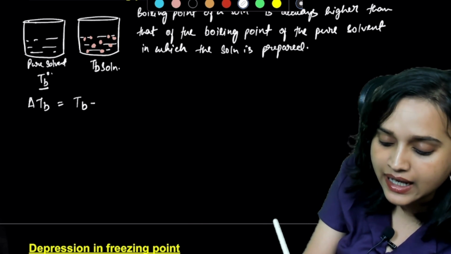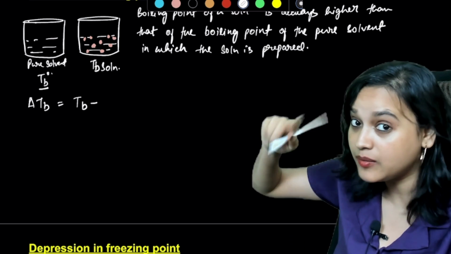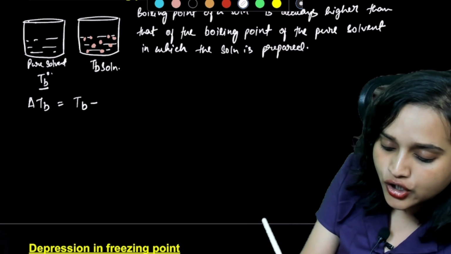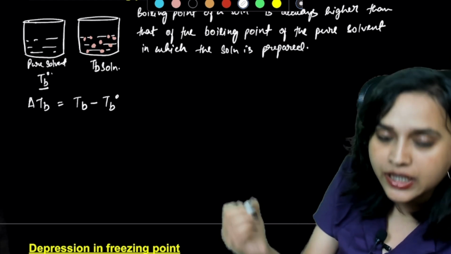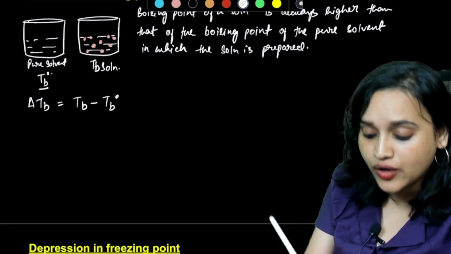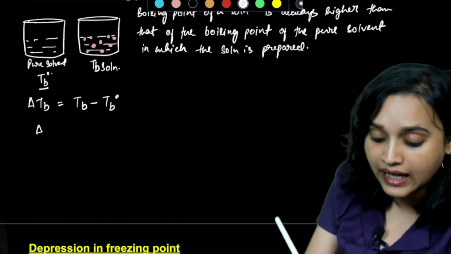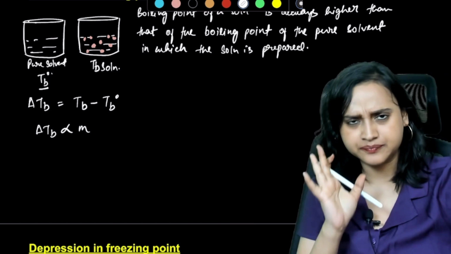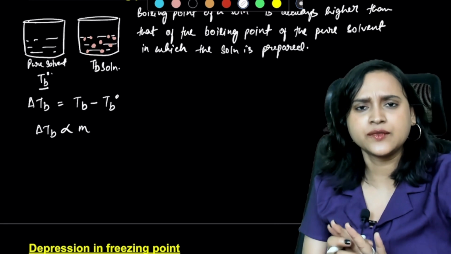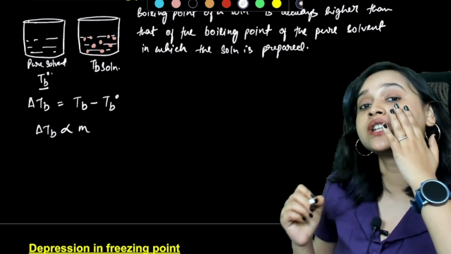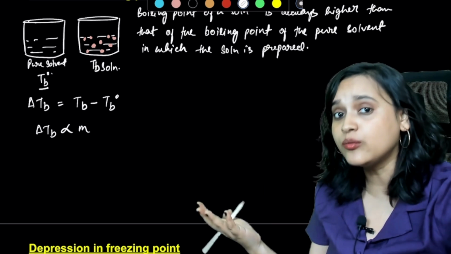So can I write it as TB? TB is going to be higher, yes, the boiling point is always going to be higher. So can I write it as TB minus TB naught? If I do this, I can also say that delta TB is directly proportional to molality. We know this. Now, I want to remove the proportionality sign.